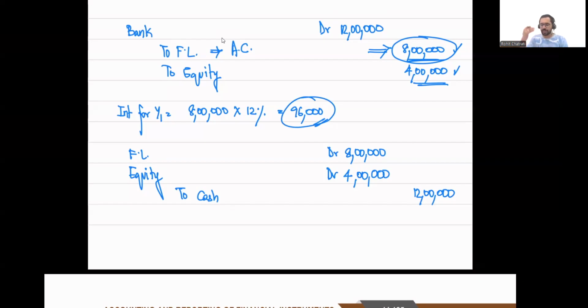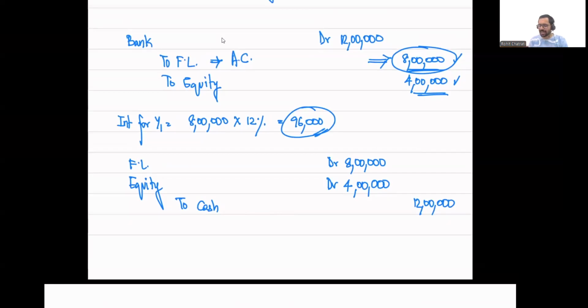In one of the previous illustrations, I said that the journal entry for this interest is interest debit to financial liability of 96,000. Now the journal entry is the same. The only difference from the other illustration is that here, whenever we record interest, we also pay that interest immediately, and therefore the journal entry for that will be financial liability debit to cash. So recording the interest is interest debit to financial liability.